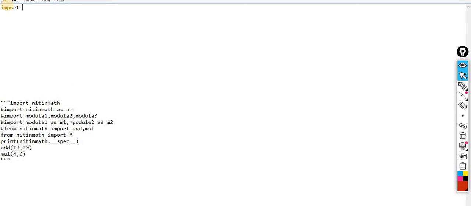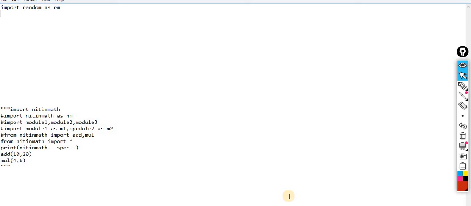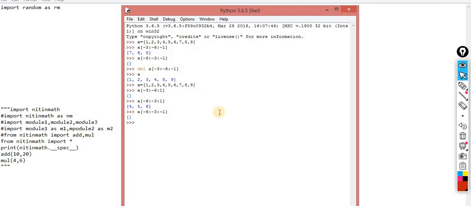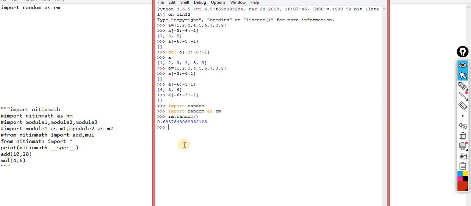Import random as rm. Very simple. Rather than doing it over here, I am showing it over here. That would be the good approach. I am importing random and assigning the nickname rm. So rm.random, very simple. It automatically generates a number, and I already told you it won't consider 1 and it won't consider 0.